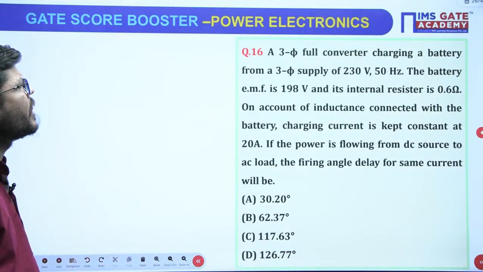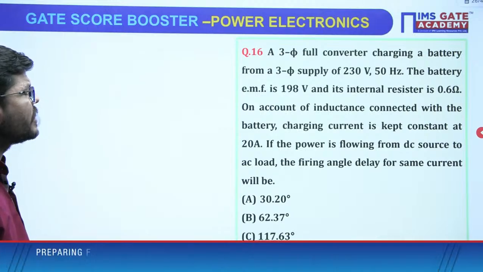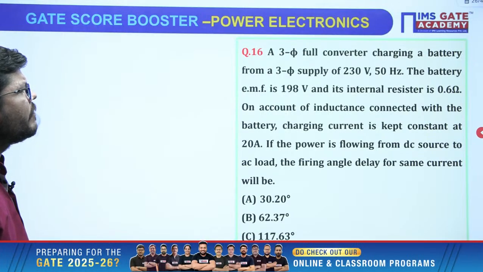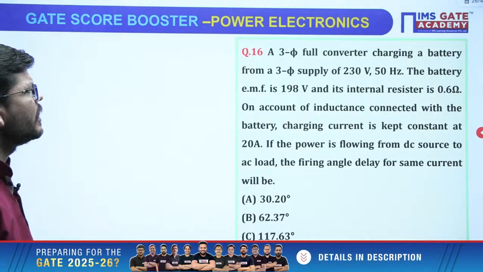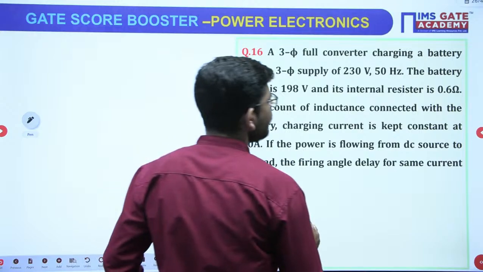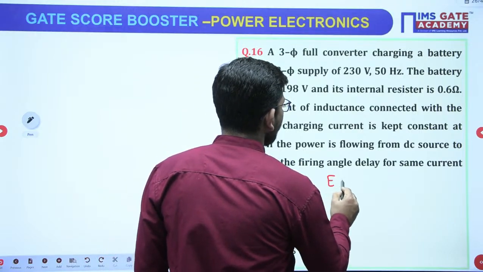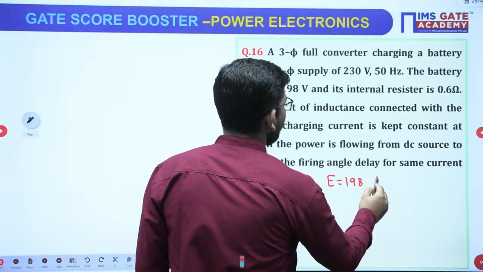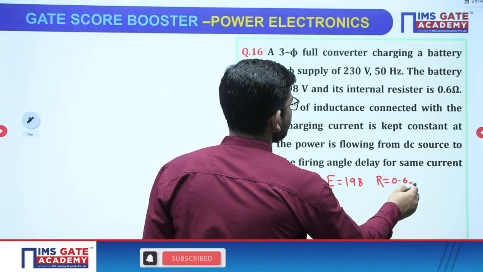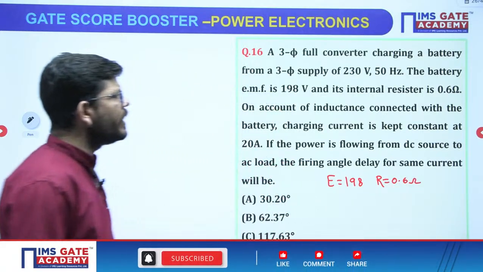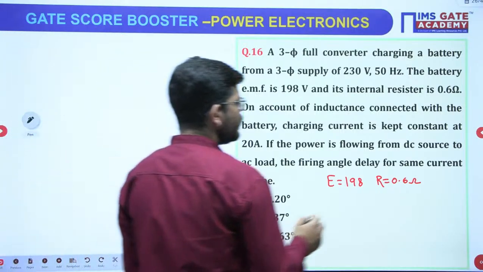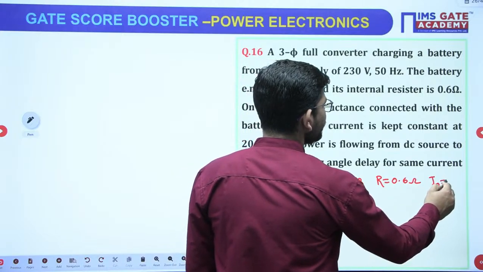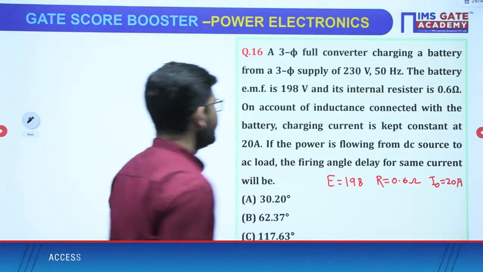Now see this one. A three-phase full converter is charging a battery from a three-phase supply of 230 volt 50 hertz. The battery EMF is 198 volt and internal resistance is 0.6. So E is 198 volt and the internal resistance is 0.6 ohm. On account of inductance connected with the battery, charging current is kept constant at I naught. Charging current means output current is kept constant at 20 ampere.